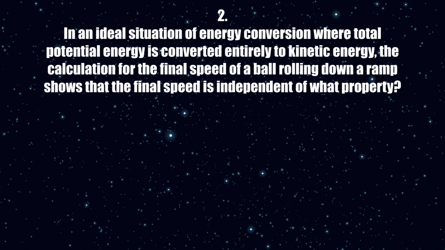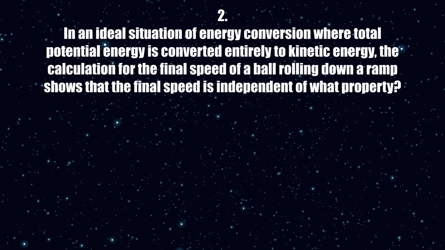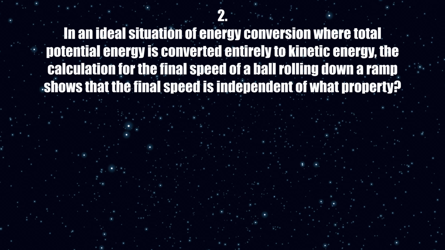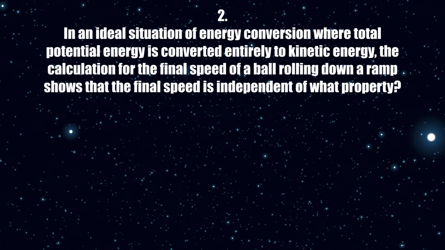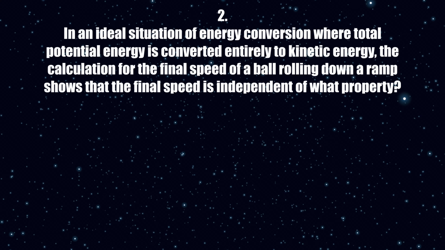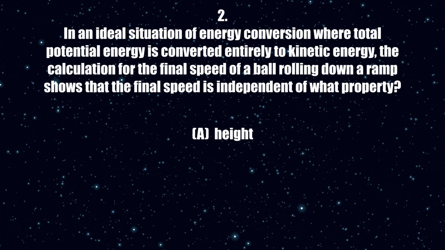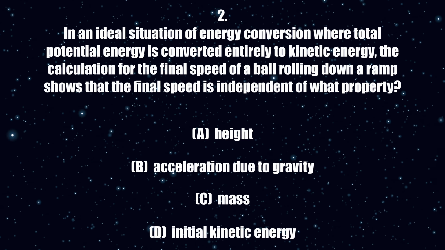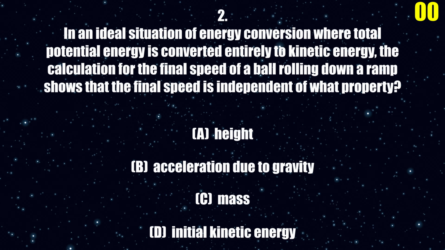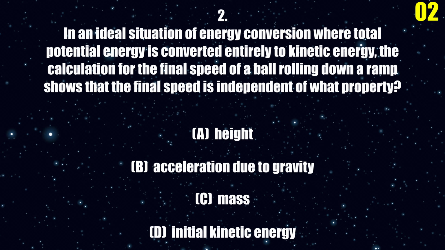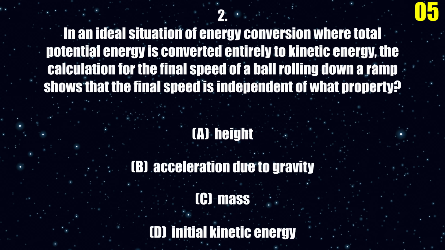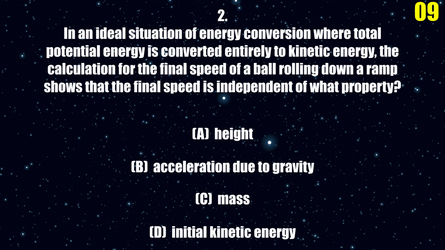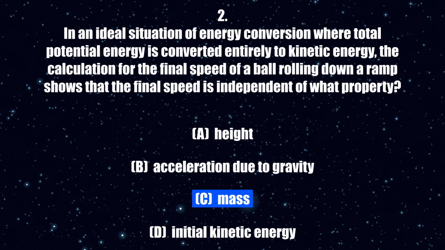2. In an ideal situation of energy conversion, where total potential energy is converted entirely to kinetic energy, the calculation for the final speed of a ball rolling down a ramp shows that the final speed is independent of what property? A. Height. B. Acceleration due to gravity. C. Mass. D. Initial kinetic energy. The correct answer is C.